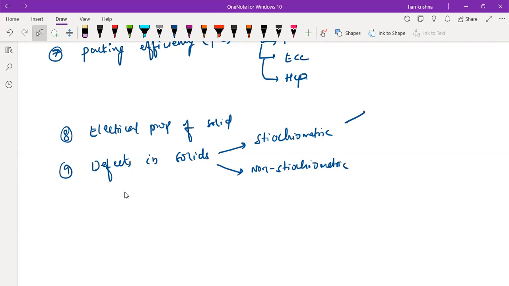So in the stoichiometric case, we have the four types again. Frenkel and the Schottky. Next, vacancy and the interstitial.